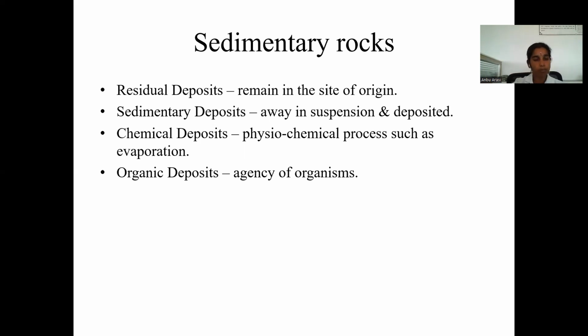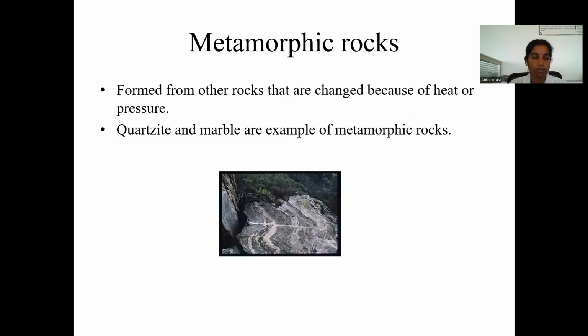Breccia is a mechanically formed sedimentary rock of rudaceous group. Conglomerate: these are sedimentary rocks of clastic nature belonging to the rudaceous group. Sandstone: sandstones are mechanically formed sedimentary rocks of the arenaceous group. These are all the forms of sedimentary rocks.